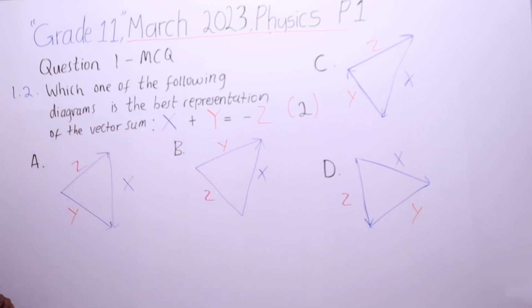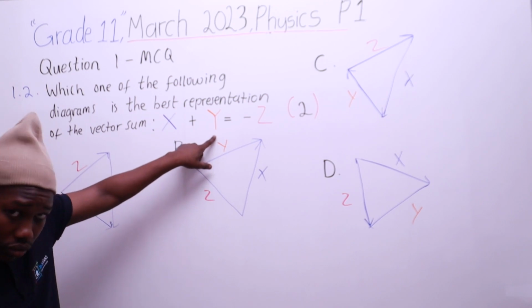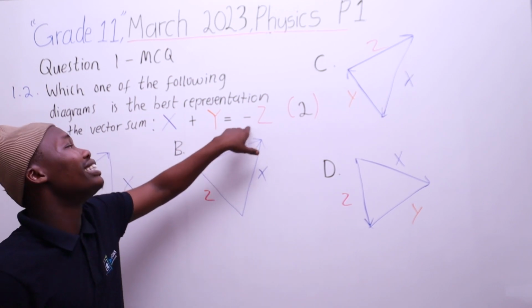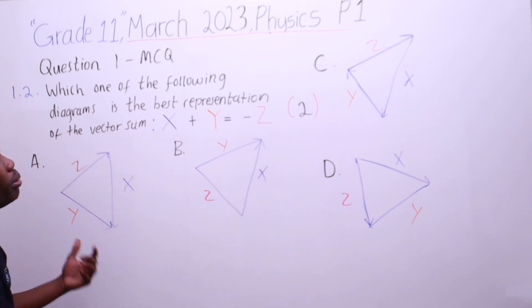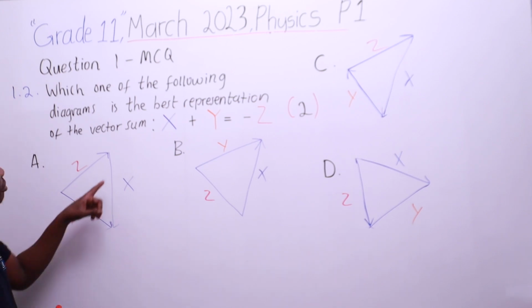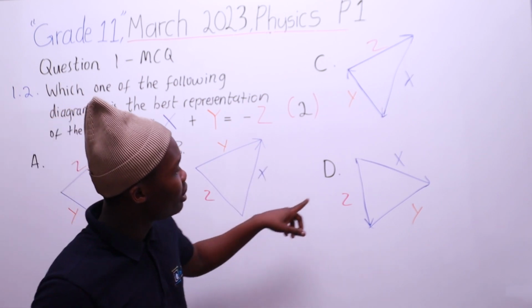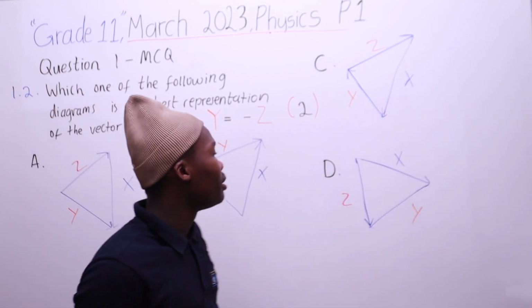Which of the following diagrams is the best representation of the vector sum x plus y is equal to negative z? Yena ipesikhombisa lokho. Yabo? So, bese sikubheka la nangu x la. Nangu nangala. Nangu nala. Yabo?